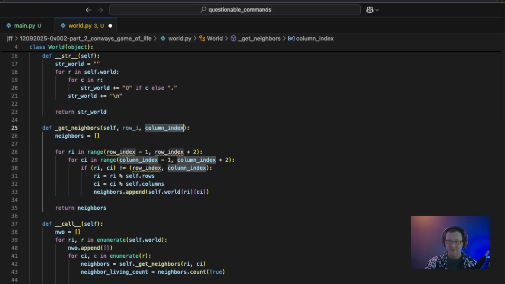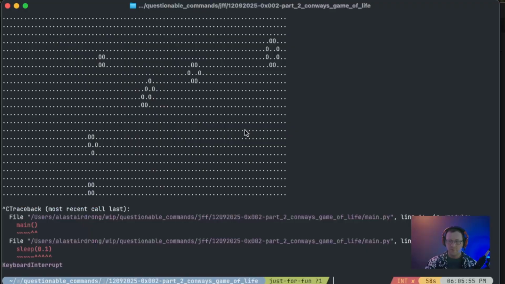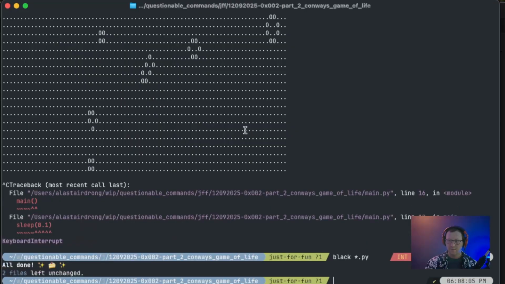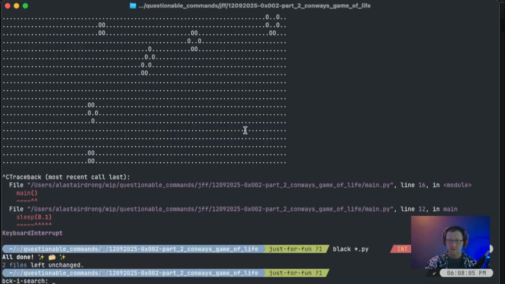So let's go ahead and clean that up. Reformat everything with black and test it again.